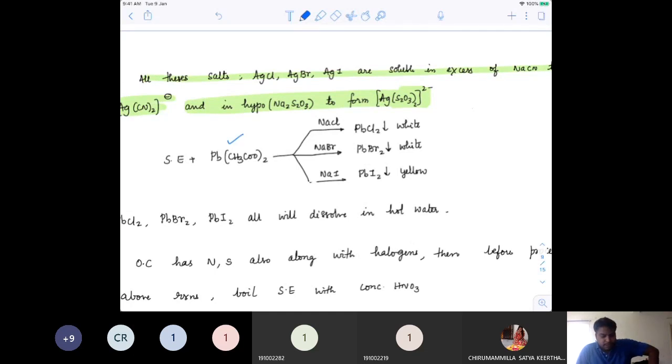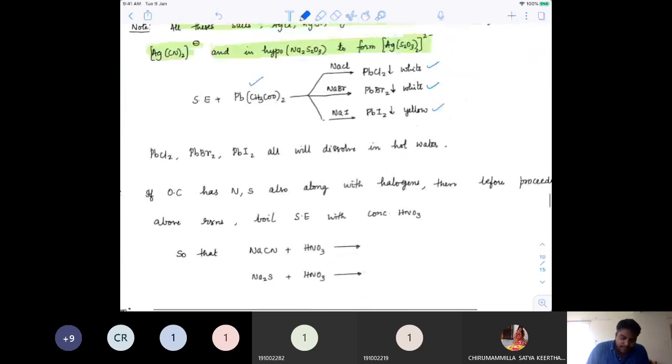Again, one more way: if you take sodium extract and react with lead acetate in the presence of NaCl, you will see that it would form PbCl2. In the presence of NaBr, you will get PbBr2. If it is NaI, it would be PbI2. So PbCl2 and PbBr2 are white in color and PbI2 is yellow. So that gives a confirmation of the presence of chloride, bromide and iodide. And another important term you should know is that all of them can dissolve in hot water.